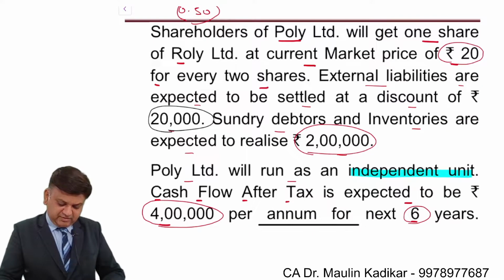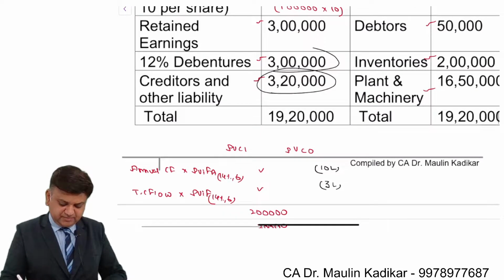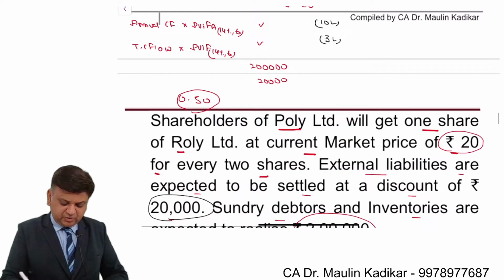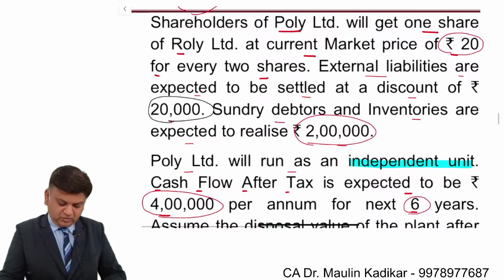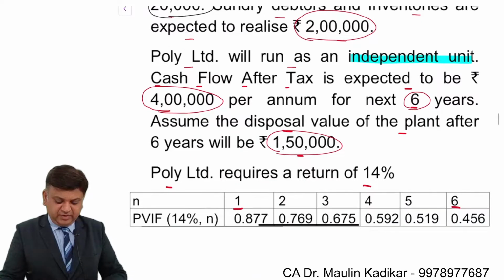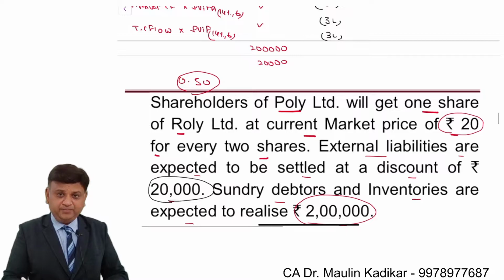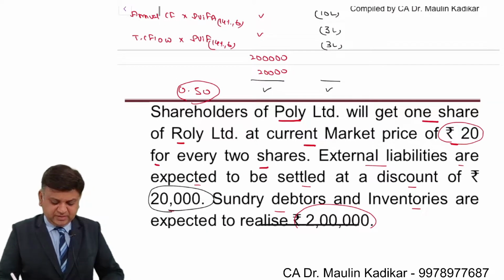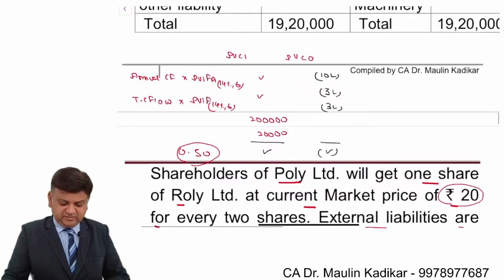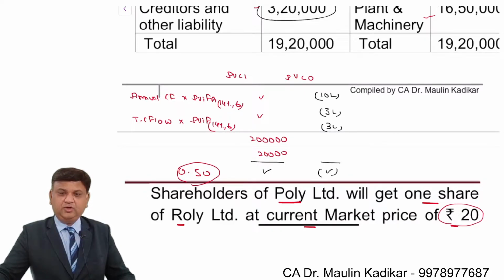This is the way we will have the cash outflow. For the debentures, it will be as it is, that is an amount of 3 lakhs, because no other information is given for the same. So now we are required to make a comparison of what is the present value of the cash inflow and what is the present value of the cash outflow. If the present value of the cash inflow exceeds the present value of the cash outflow, then in that case Roly Limited is advised to take over Polly Limited, not otherwise.